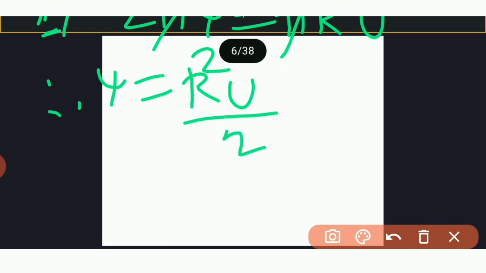Then by continuity we have 2 pi psi is equal to pi r square u, and therefore psi is equal to, this pi will be cancelled, and therefore this psi is equal to r square u divided by 2.